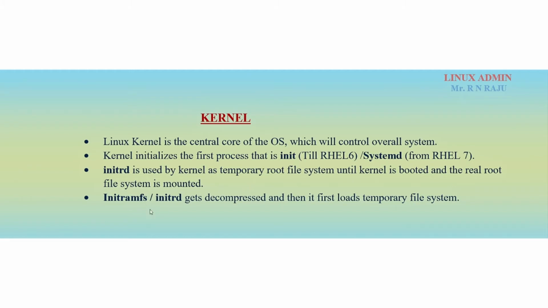Finally, initramfs or initrd gets decompressed and then it first loads the temporary file system.